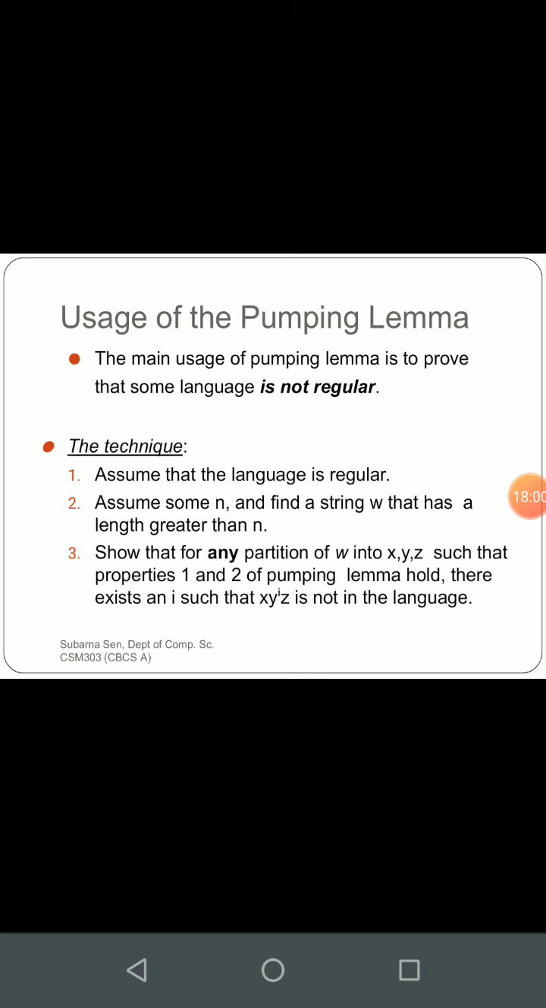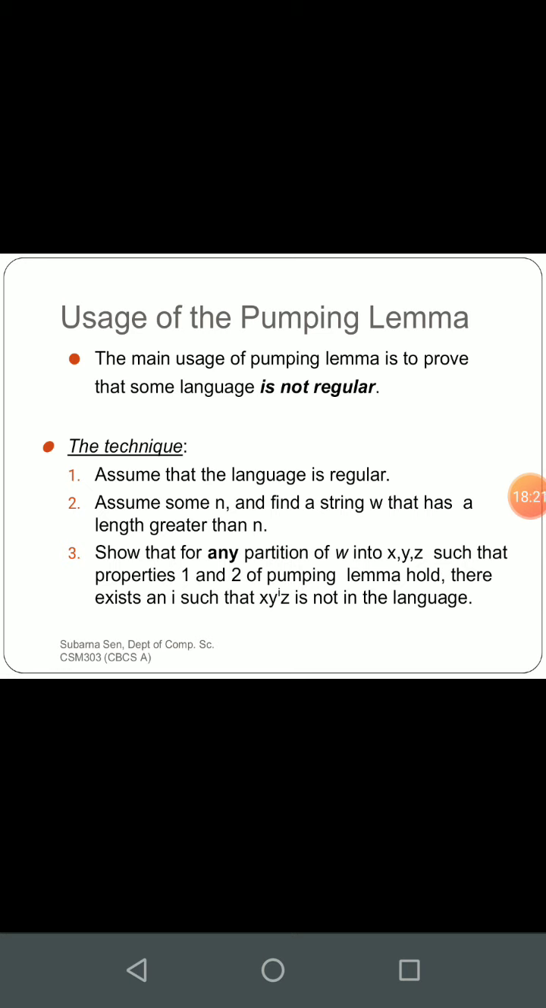Now we will see usage of the pumping lemma. The main usage of pumping lemma is to prove that some language is not regular. I am again repeating, it will just guarantee that this is not regular. You cannot come to the conclusion, okay, since it is not regular, we can say the language is regular. No, the situation is not like this.